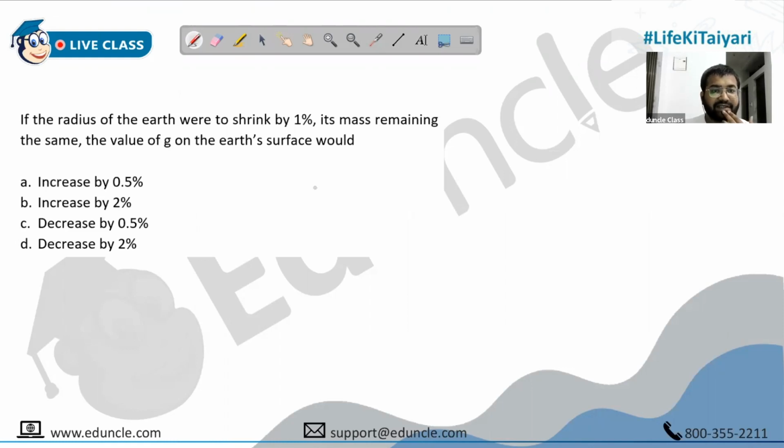If the radius of the earth were to shrink by 1%, its mass remaining the same, the value of g on the earth's surface would be... It's not required. I'm not sure why angular momentum you're planning to use. Directly you have the formula for g now. g is GM upon r square.